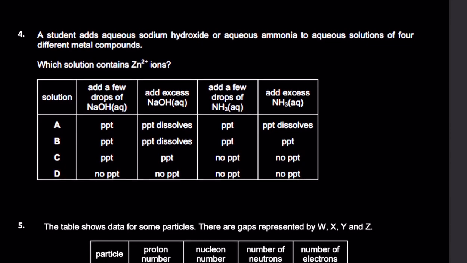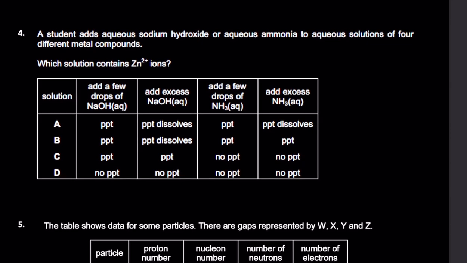Okay. Question 4 says a student adds aqueous sodium hydroxide or aqueous ammonia to test for 4 different metal compounds. Which solution contains zinc 2+? You could expect such questions in your MCQ paper. Do you know why? Because you're already given all the information in the ATP, and that is the reason why you don't memorize these things, and they are tested sometimes in your theory and sometimes in your MCQs, right?